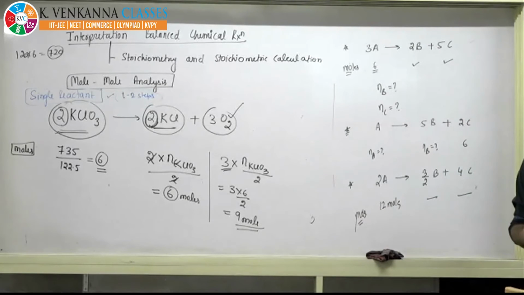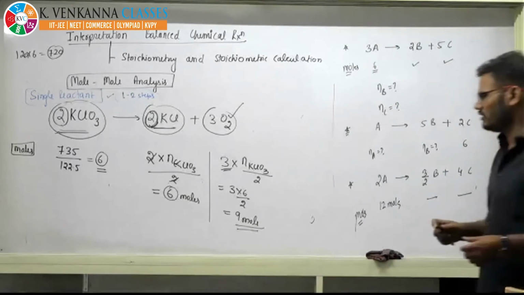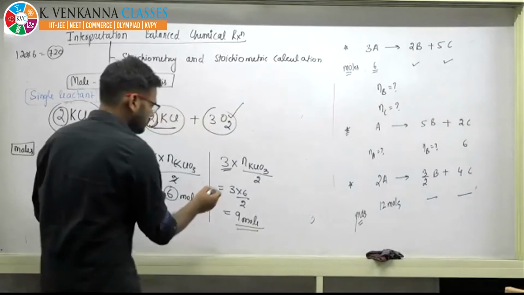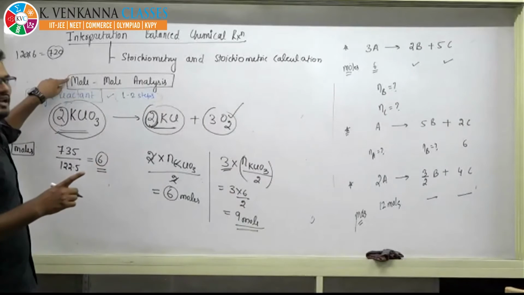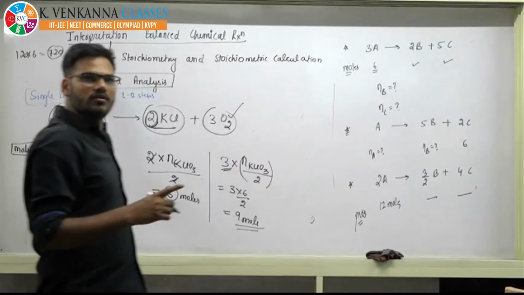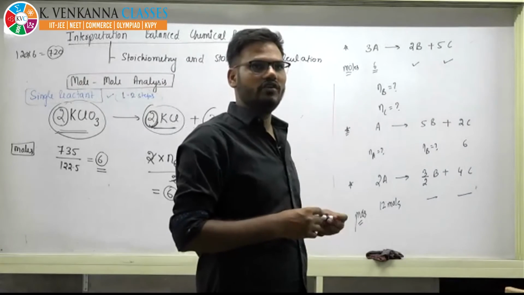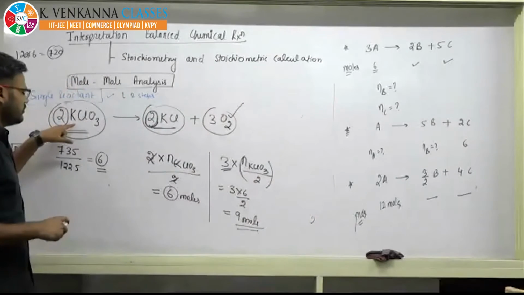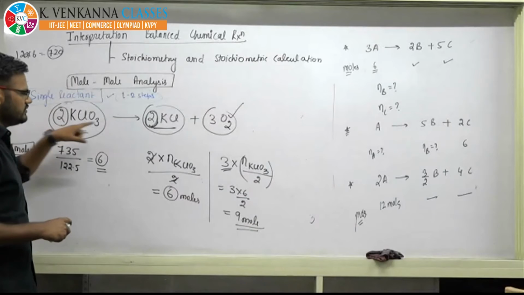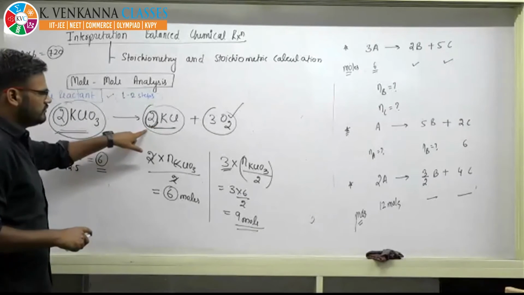I am getting some answers. How will 9 moles come? You use this. I have already given you the relation for mole analysis. It is nothing but moles of this divided by stoichiometry of this, equal to moles of this divided by stoichiometry of this.